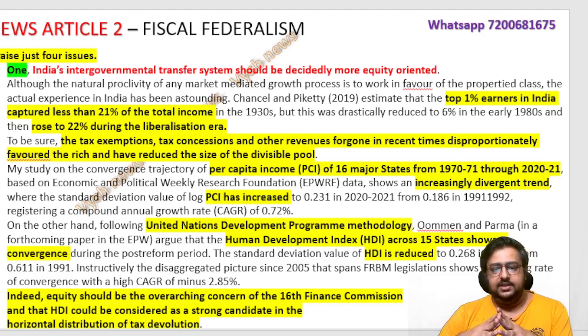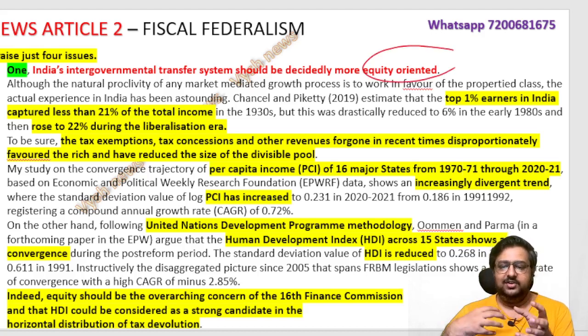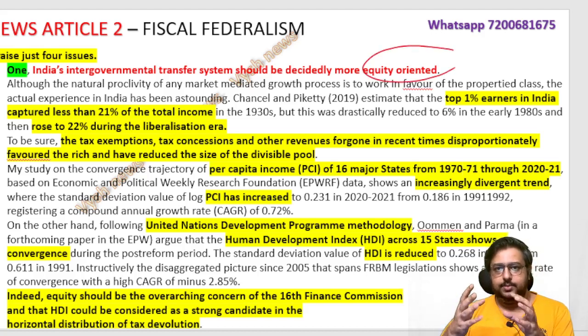So first, India's intergovernmental transfer system should be decidedly more equity oriented, meaning there should be more equality in the government to government transfer. It's mainly about the Finance Commission, where money is there. That we'll discuss in the next point. Again, Finance Commission detail will come here. More, they are telling about the rich versus poor thing.